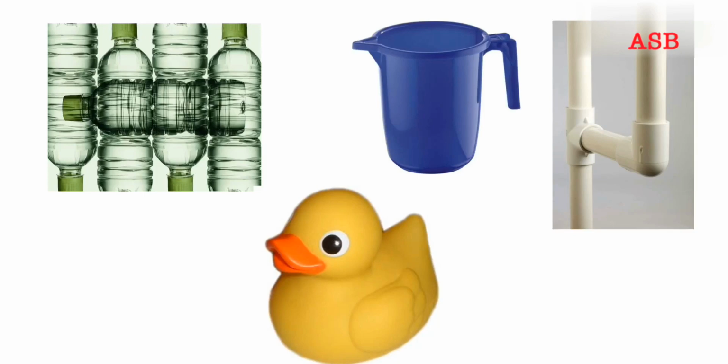The bathing mug or the bottles or the important toys which are necessary for children, and all the equipment or the pipe fittings which are used in the bathroom as well as for other purposes. So this is the importance of polymers. I have not shown most of the things, but it is far vaster than what I am telling. So it's important for us to learn the topic polymer chemistry and what its scope is.